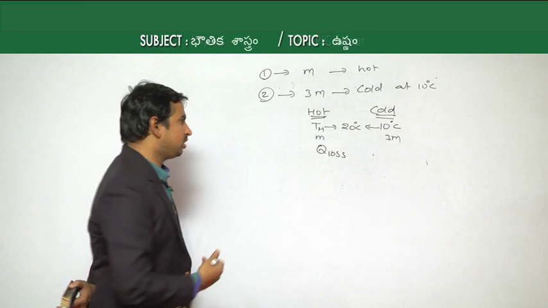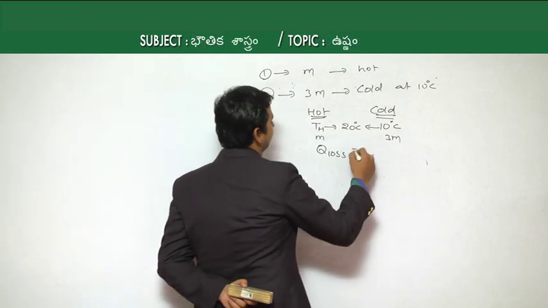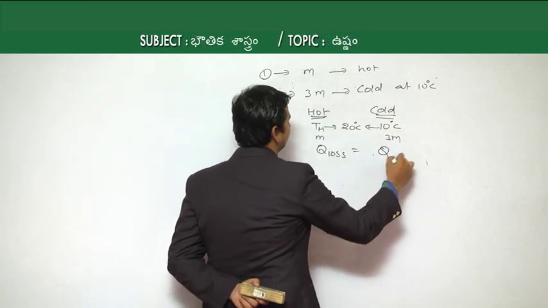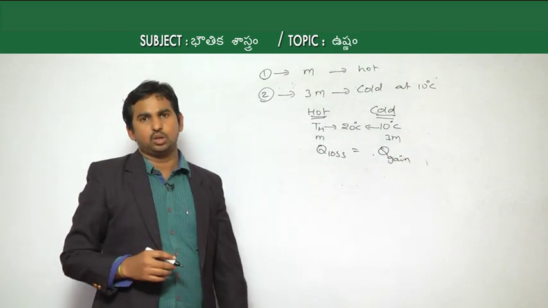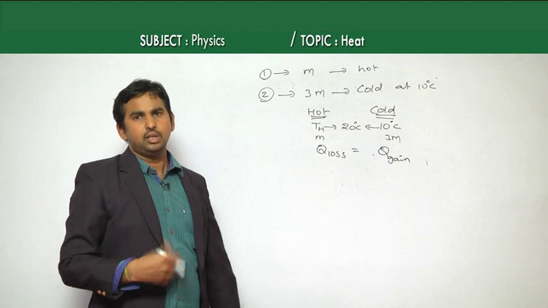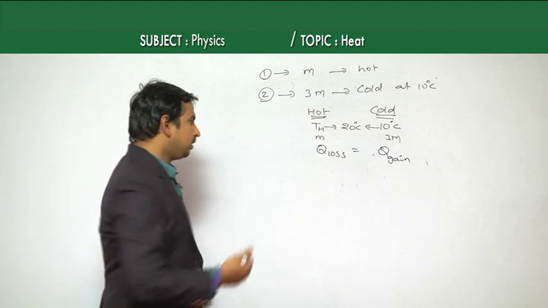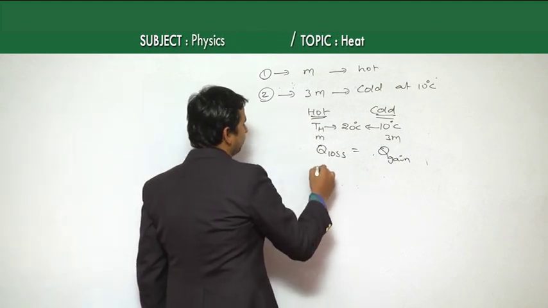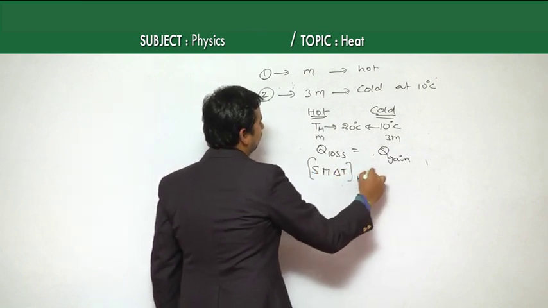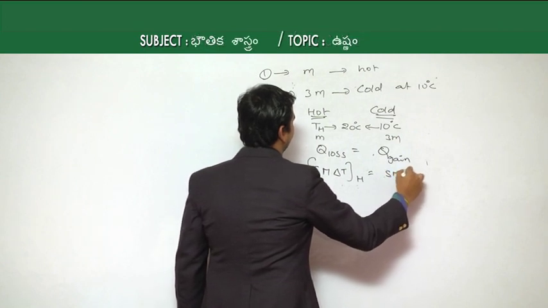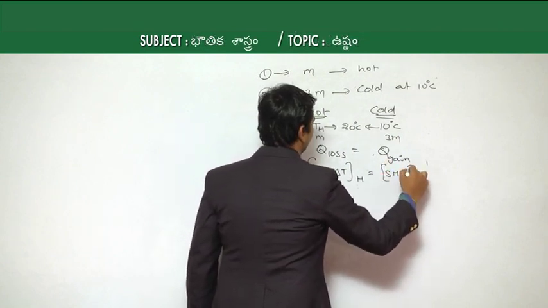Whatever heat energy is lost by the hot body is equal to the amount of heat energy gained by the cold body. Then according to the formula, we know that Q is equal to S m delta T for the hot body and S m delta T for the cold body.